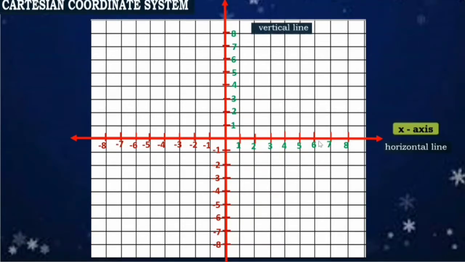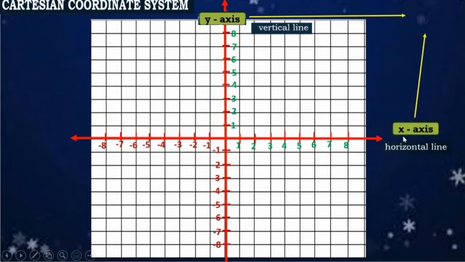So, if we have the horizontal line, we have also a vertical line. And that is our y-axis. Okay? So, based sa horizontal line natin and the vertical line, we have the x-axis and the y-axis. So, may mabubuo po tayo ng coordinate axis. Okay? Diyan po manggagaling yung coordinates natin sa value ng x-axis and the y-axis.